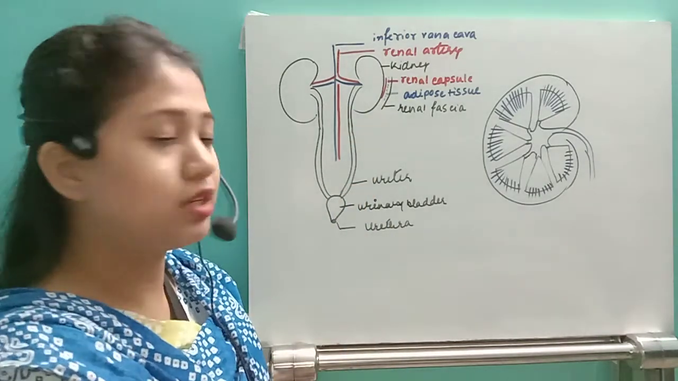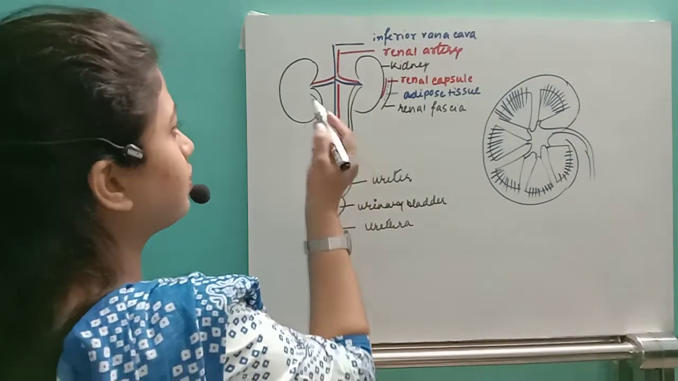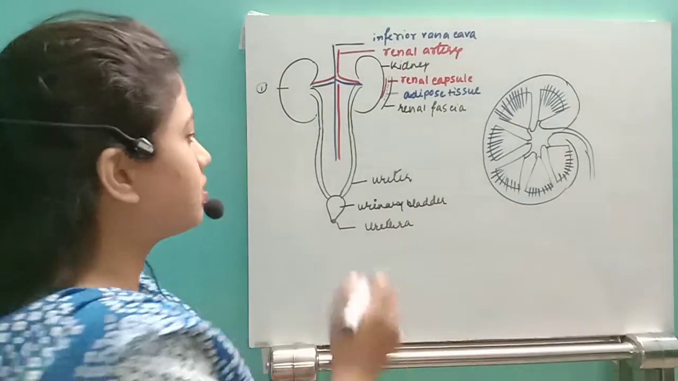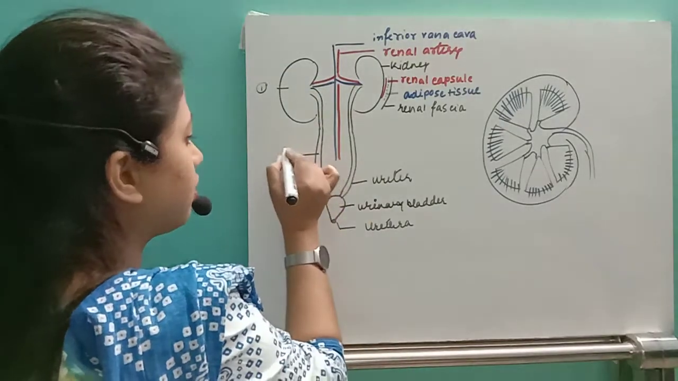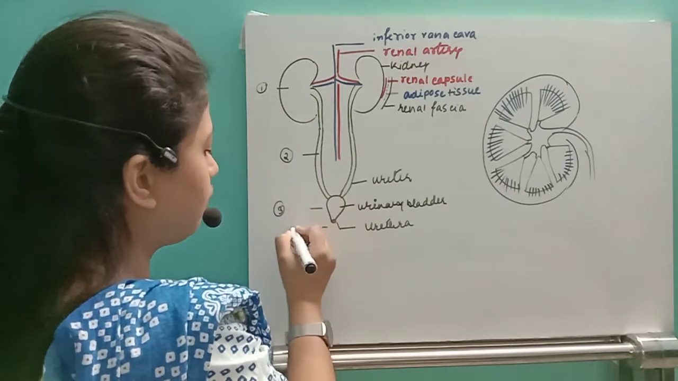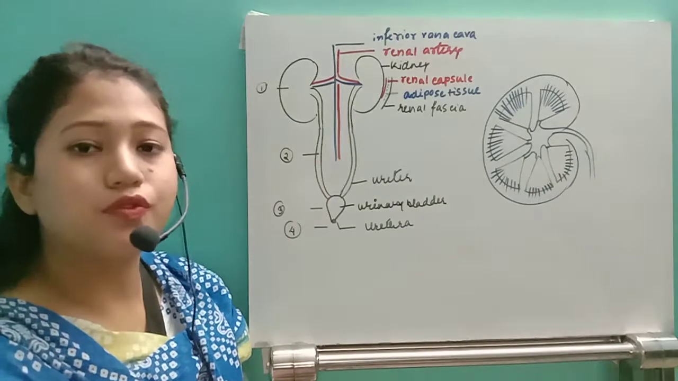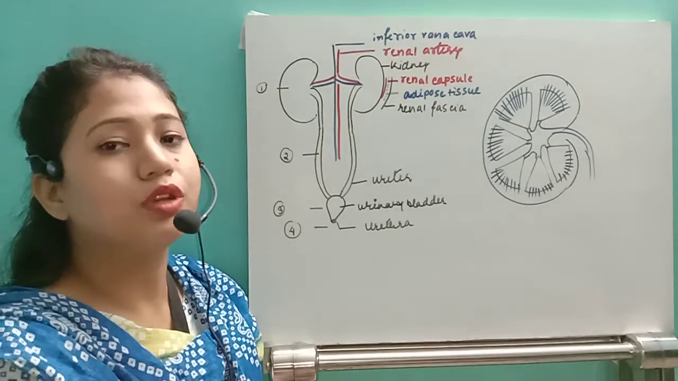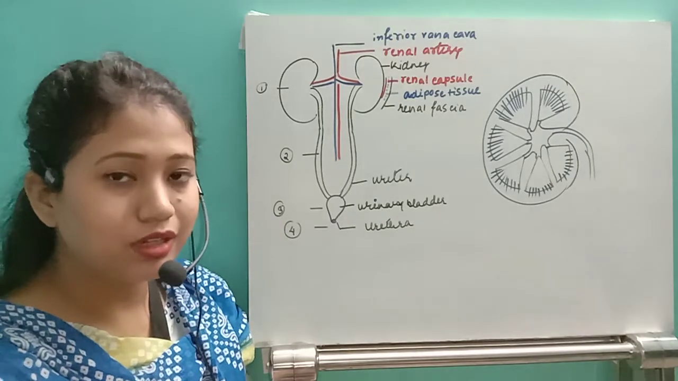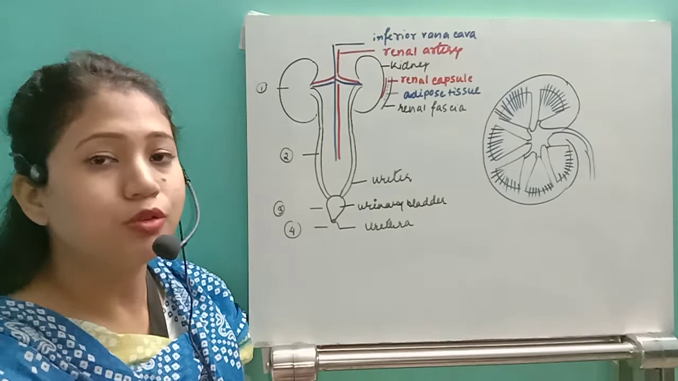Along with the two kidneys, the first organ is the pair of kidneys. Second organ is the ureter. Third one is the urinary bladder, and the fourth one is the urethra. So the human excretory system is made up of a pair of kidneys, a pair of ureters, the urinary bladder and the urethra.